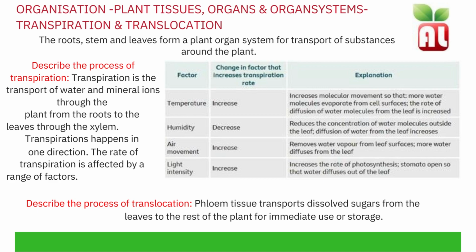The process of translocation is the movement of dissolved sugars from the leaves to the rest of the plant for immediate use in processes such as respiration or for storage. Dissolved sugars are transported through the phloem tissue, and this happens in all directions through the plant.